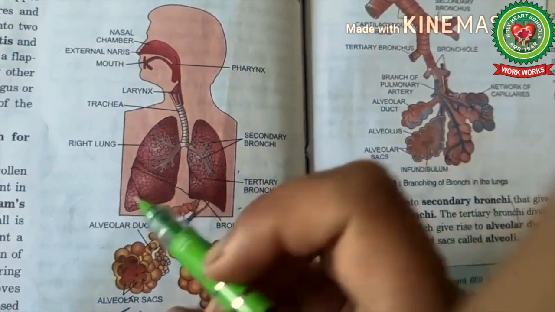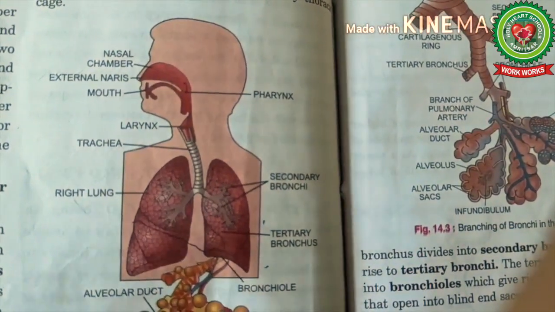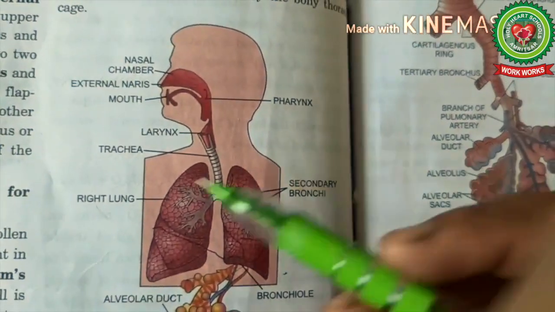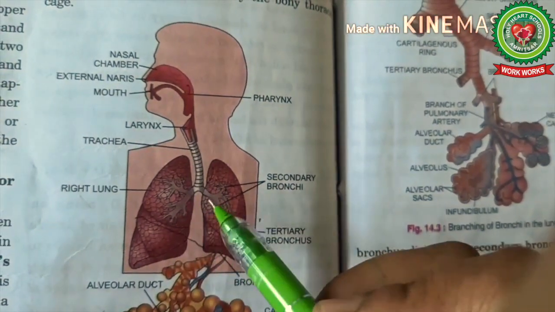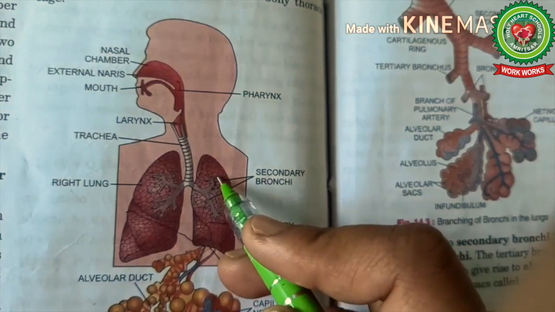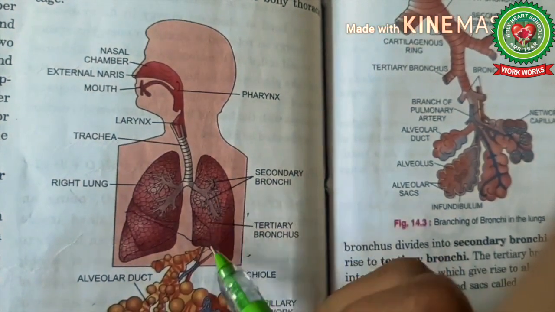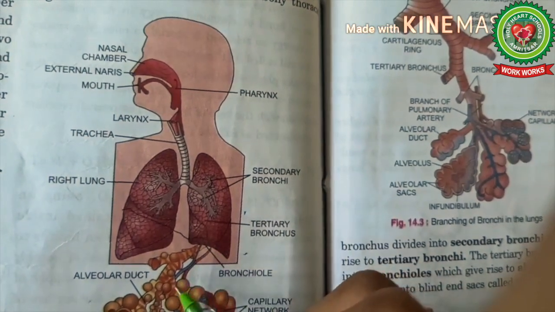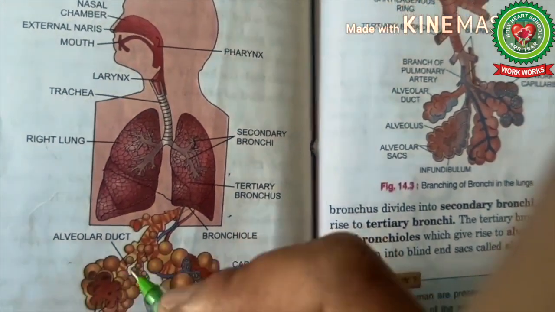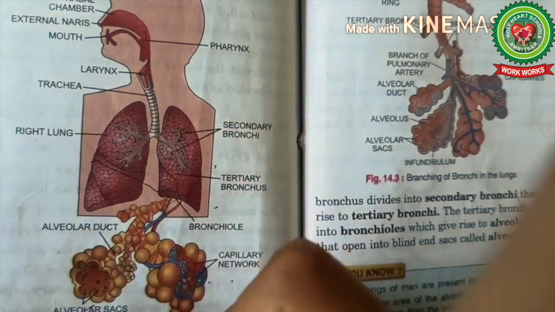Now children, see in this diagram in your book at page number 14.2, it is very clear that this primary bronchi, when it enters into the respective lungs, they differentiate into secondary bronchi, they further differentiate into tertiary bronchi, then they change into bronchioles, and ultimately it gives rise to alveolar duct which opens into alveoli.